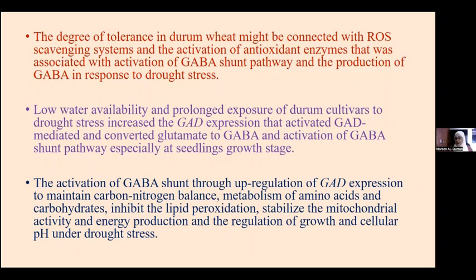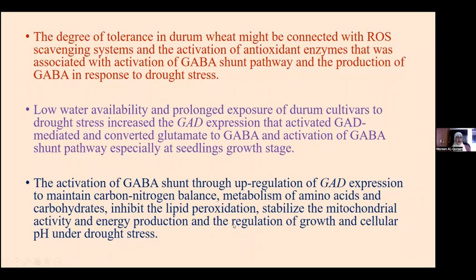And the low water availability, and especially prolonged exposure of those 4 durum cultivars to drought stress, activated the expression of the GAD glutamate decarboxylase gene, which is the key gene coding for the glutamate decarboxylase enzyme that converts glutamate to GABA, especially during the seedling growth stage. And the activation of the GABA shunt through upregulation of GAD expression was done to maintain nitrogen and carbon metabolism, of course stabilizing mitochondrial activity, energy production, and the regulation of growth and cellular pH under drought stress.